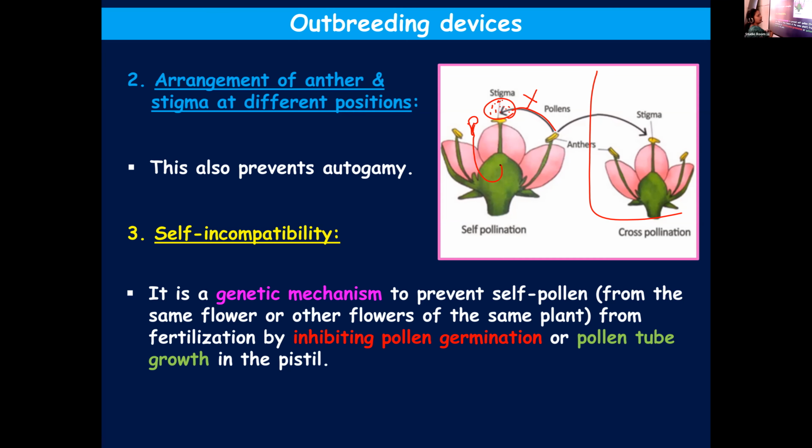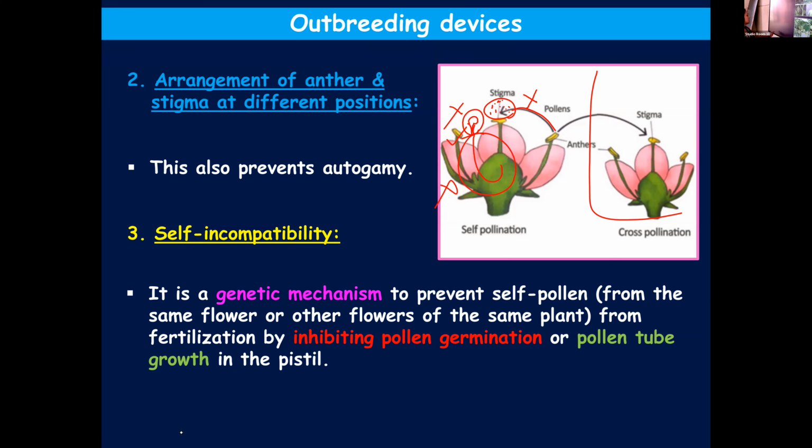But if there is self-incompatibility in that flower, the pollen won't be allowed to germinate. Even if it is permitted to germinate, pollen tube formation will not be allowed to take place. Then self-pollination cannot be completed, and it will facilitate cross-pollination. Have you understood? Yes, ma'am.